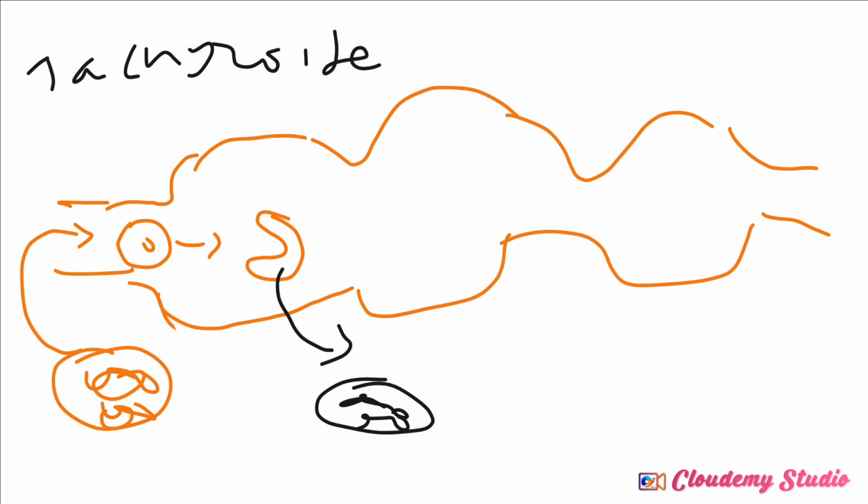The tachyzoite now disseminates to reinvade other cells. It can invade the brain, the heart, the lungs, the liver, through the blood and lymphatic circulation. That is what they use for circulation.